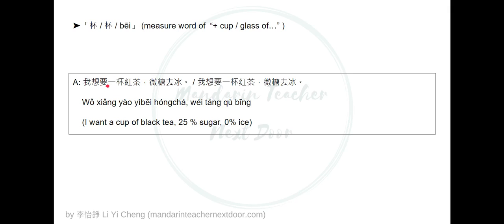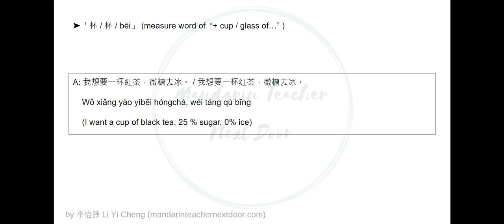If you haven't seen one of my files talking about the tone rules about this 杯 character: usually when you type on Google, it's going to show you the first tone, not the fourth tone. But because 杯 is the first tone, this character needs to be pronounced as the fourth tone. I have a material on my website, so you can go there and check it out for more detail.